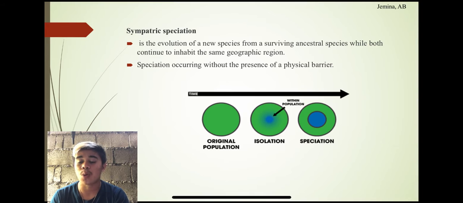Sympatric speciation occurs when there are no physical barriers, preventing any members of a species from mating with another, and all members are in close proximity to one another. I can give one example: a possible example of sympatric speciation is the apple maggot.